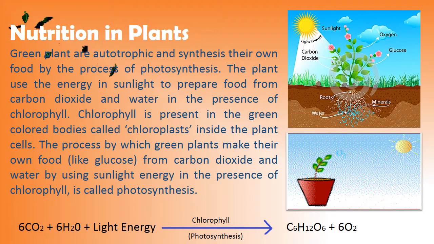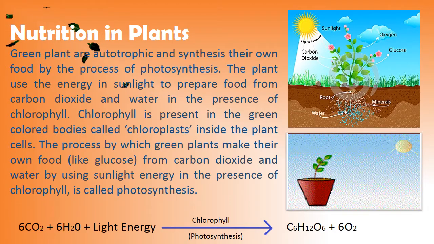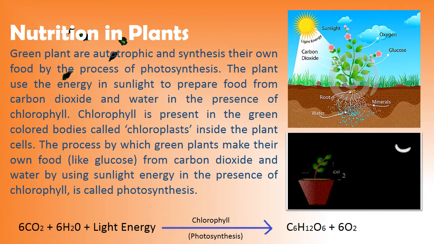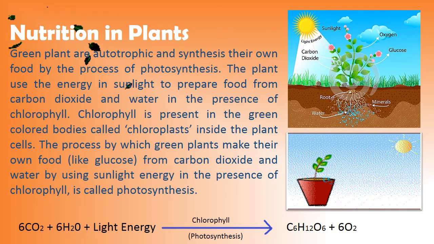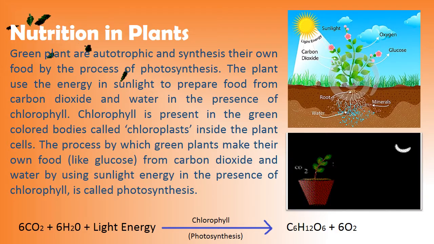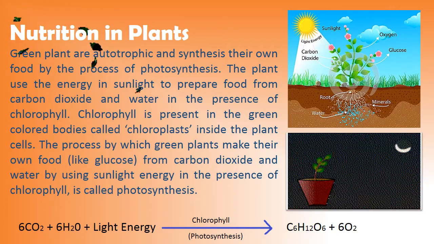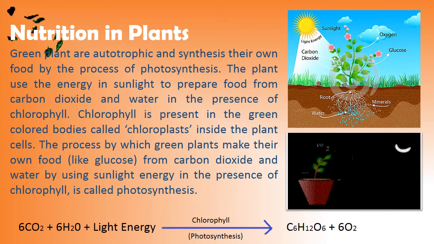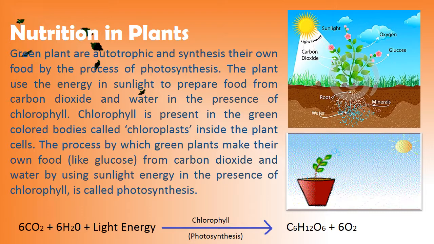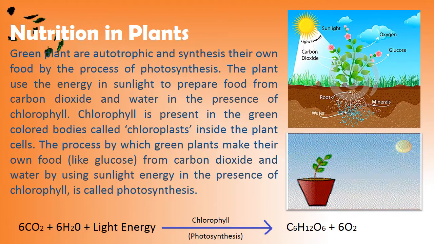How can plants make their own food? Because we have already discussed the autotrophic mode of nutrition. Green plants are called autotrophs because they can synthesize their own food by the process called photosynthesis. In the picture itself, sunlight has been shown. From the sunlight, the plant is taking solar energy. From the air, the plant is taking carbon dioxide. And from the soil, the plant is taking water and minerals.